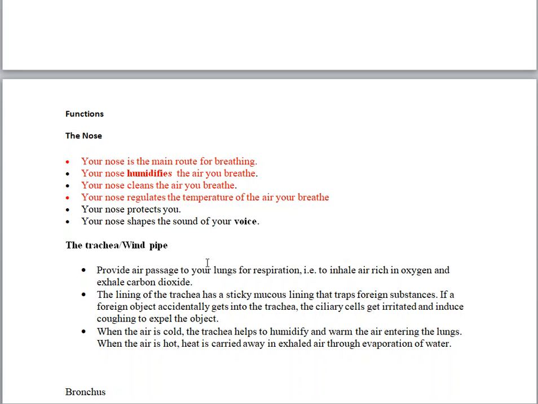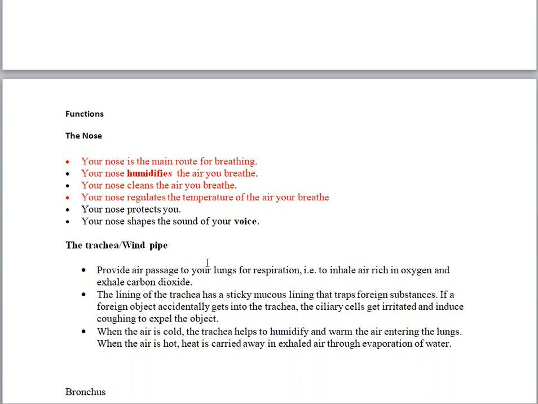Could be dust particles, could be pieces of unwanted stuff, something that you should not inhale. And if accidentally that foreign object, maybe a particle, gets to the trachea, it gets irritated, and it induces coughing.